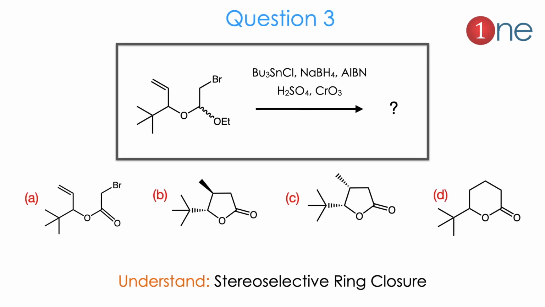Then question number 3. The starting material is an ether attached on one side with a tertiary butyl group and vinyl group, and on the other side with bromine and OEt. Here the reagents given are tributyl tin chloride, sodium borohydride, AIBN, H2SO4 and Cr2O3. Here they ask you to find the product, whether it is a simple oxidized one or ring closure. Here you have to know 2 things. One is stereoselectivity, whether the tertiary butyl is above the plane or below the plane, as well as the ring closure.